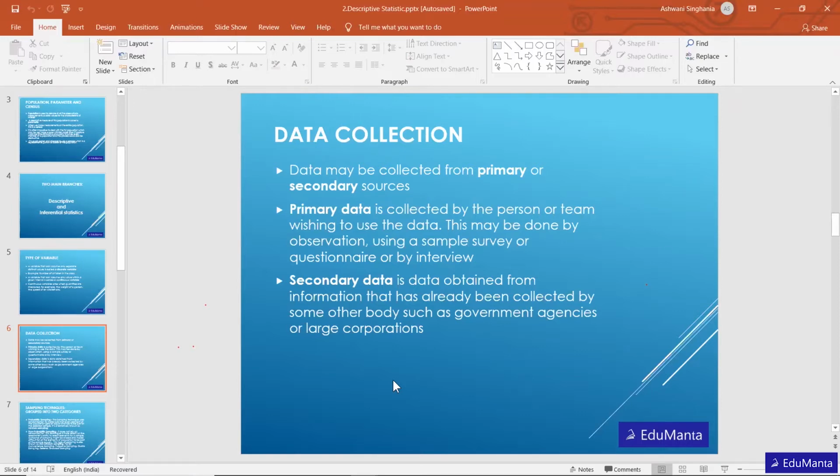So I hope I made it clear what the difference between primary data and secondary data is. In primary, you directly get the data from the source, whereas in a secondary source of data, you get it from the third party rather than the source of the data.